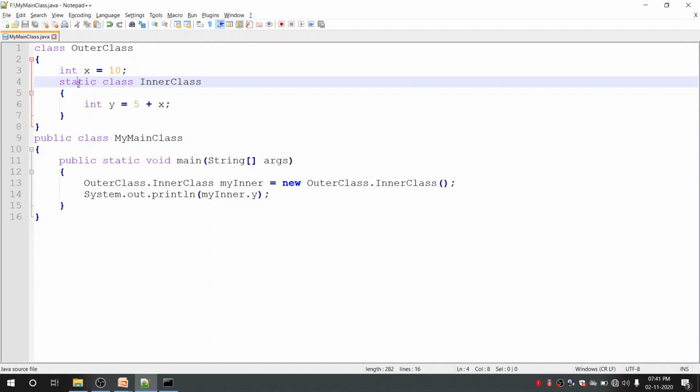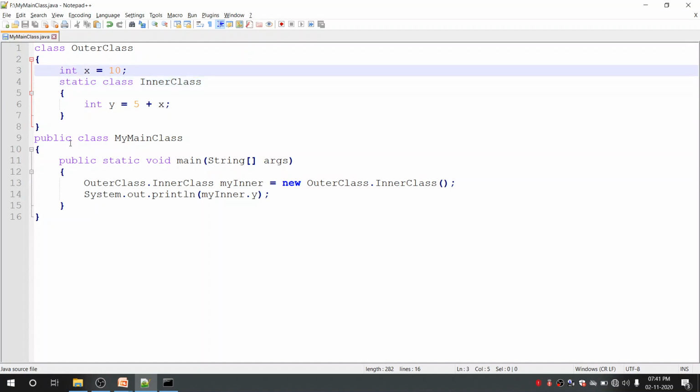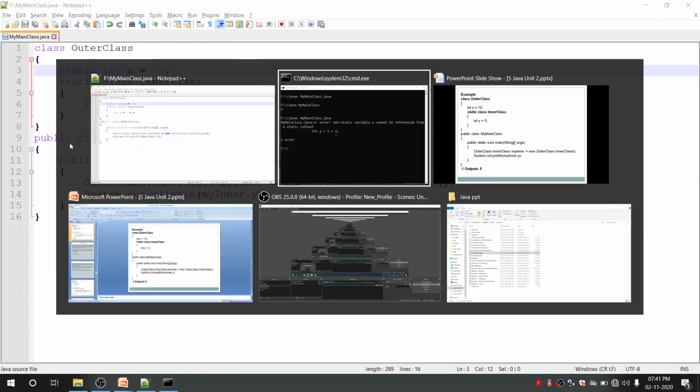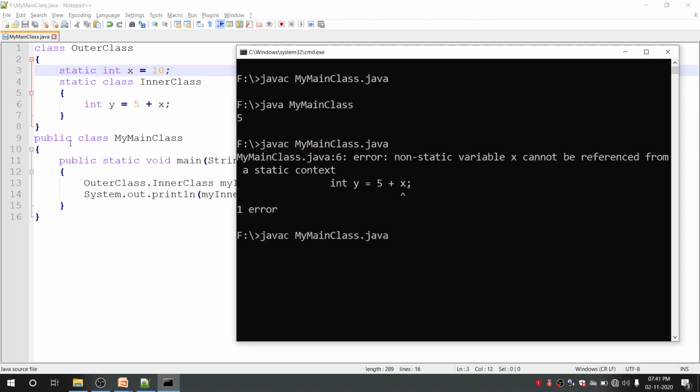But if I declare this x as static, and then try to compile the program, now you can see there is no error. This means static nested classes cannot access instance variables and instance methods, that is non-static variables and non-static methods, in the outer class.